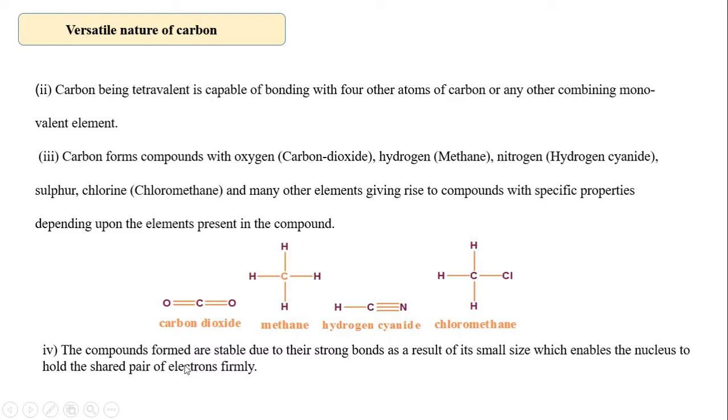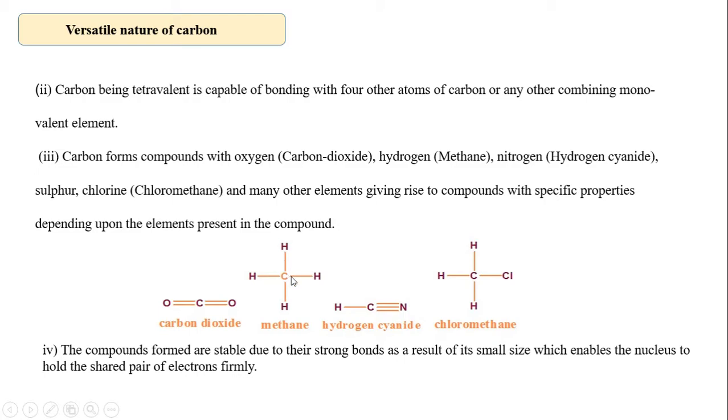The covalent bond formed between carbon and carbon is very strong because of its small size, which enables the nucleus to hold the shared pair of electrons tightly. If carbon shares electrons with oxygen, it forms carbon dioxide.